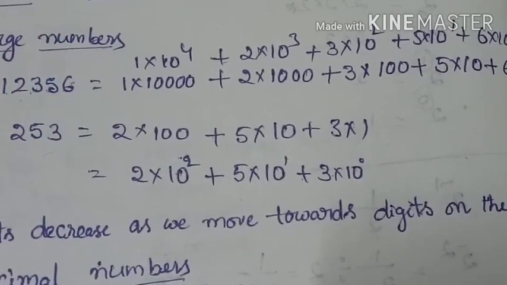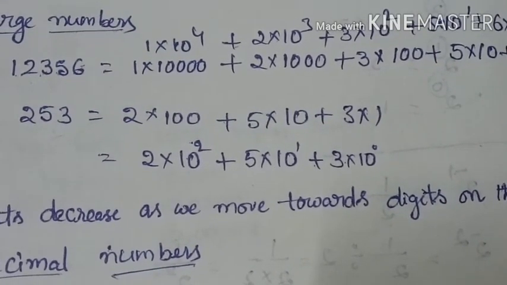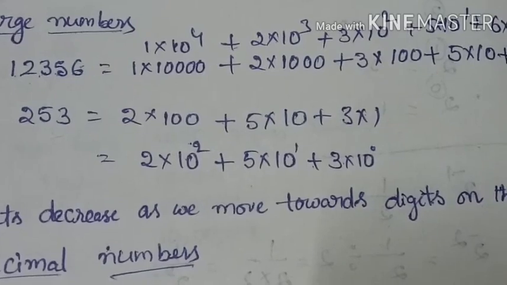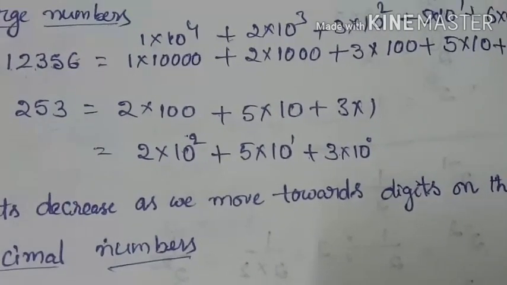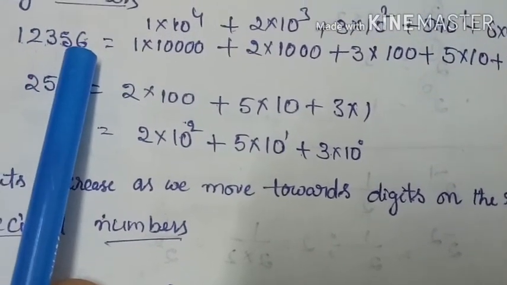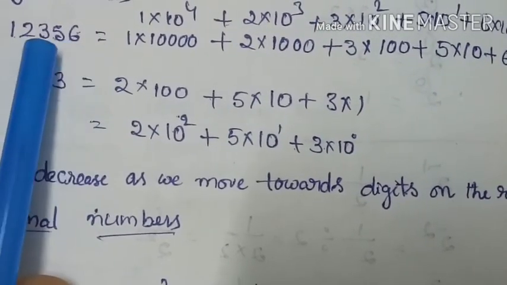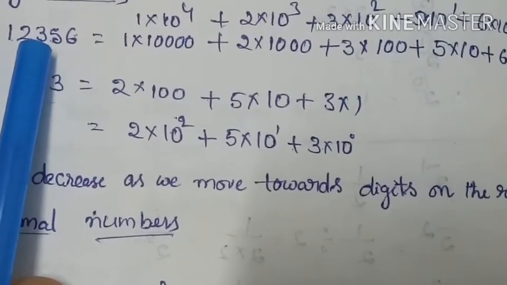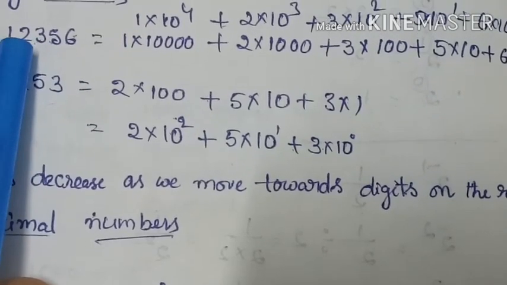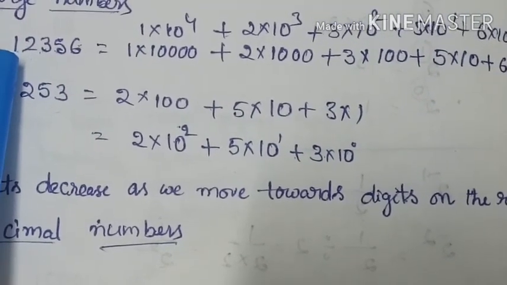Next one, expanded form of exponents. So in this we will take large numbers. How can we expand it? For example, 12,356. Here 6 is at the unit place, 5 is at the tens place, 3 is at the 100 place, 2 is at the 1000 place, and 1 is at the 10,000 place.